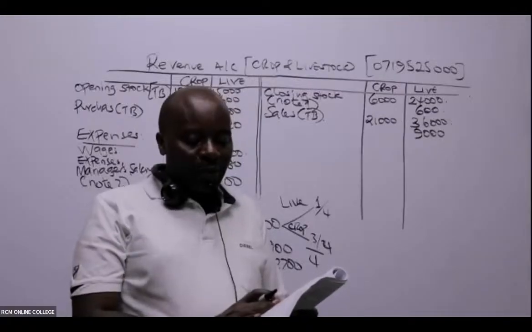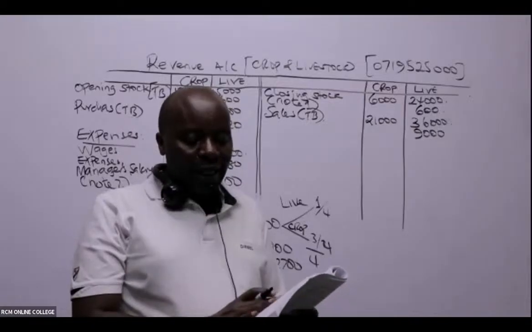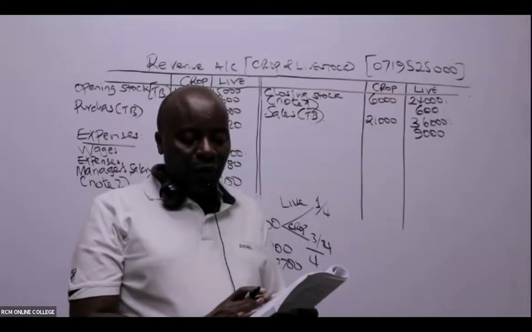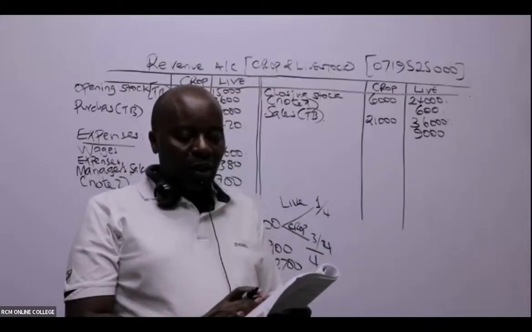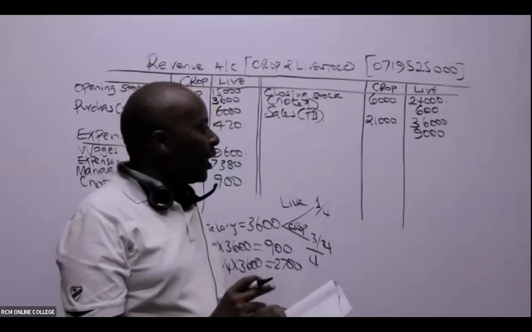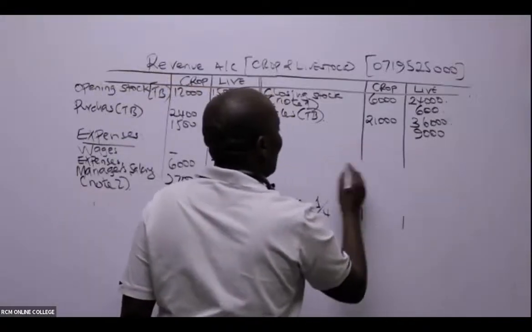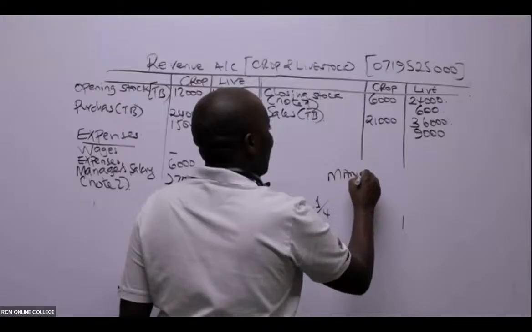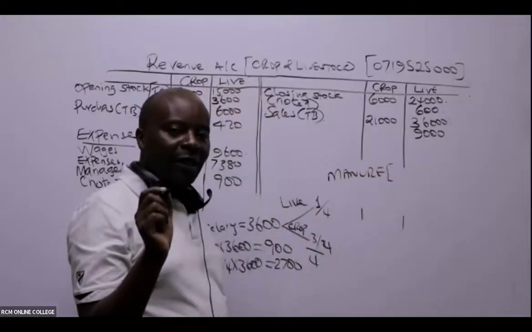Then we are told note number 5, manure. Manure worth 180,000 was used in the farm, while farm crops used to feed the livestock were valued at 390,000. Let's work with manure first.